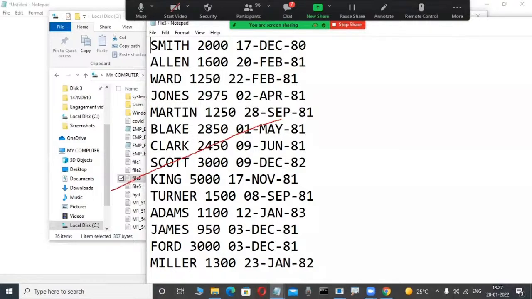Say I want to retrieve the information of employees who joined before 1981 from a file. Retrieving data from a file is very difficult. You have to write a C program, Java program, .NET program, or Python program, and only then can you fetch the file data. That is very difficult; we have to write big application programs.